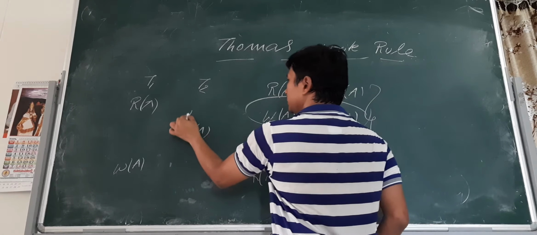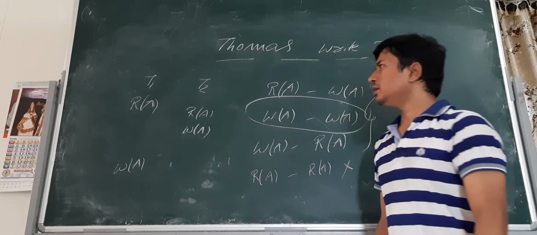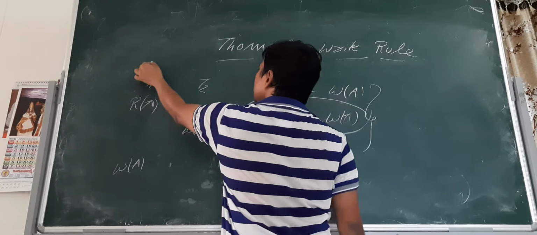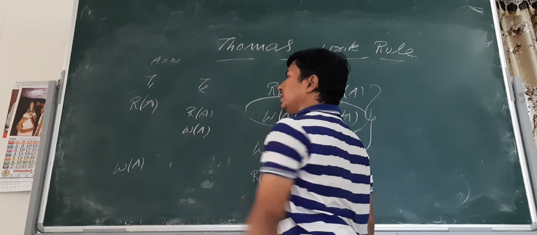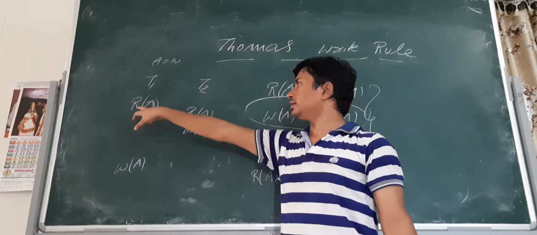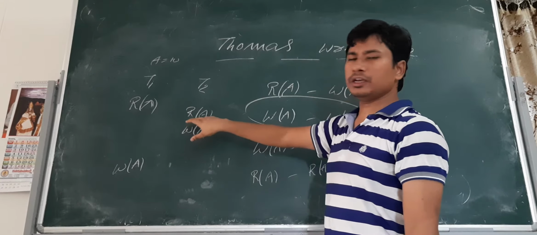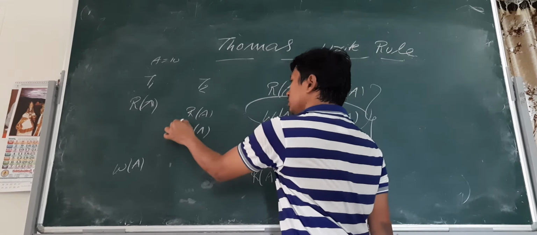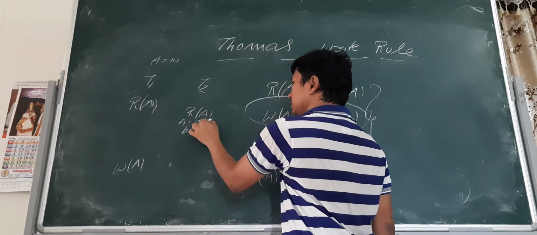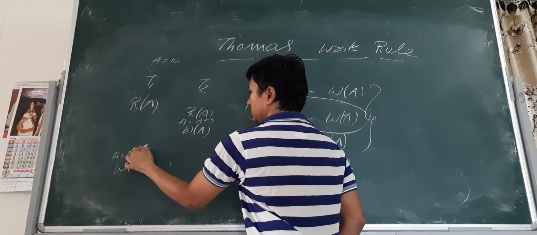Let's say you have read the value also. What Thomas wants to say is this: suppose A is equal to 10. Now you are reading 10, and the other transaction is also reading the 10. In between, A is equal to A plus 5 is done here, and A is equal to A plus 5 is also done here.